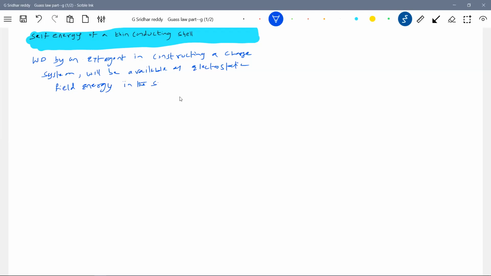I'll write it. This electrostatic field energy is called the self energy of a system.